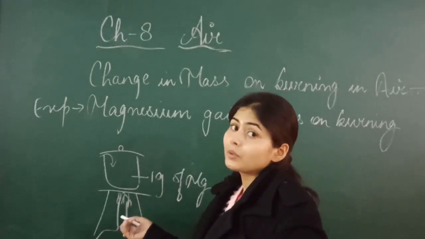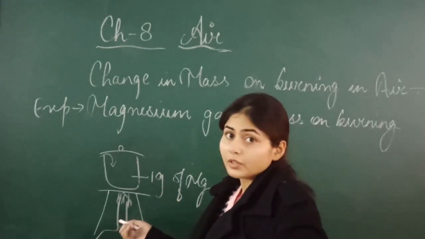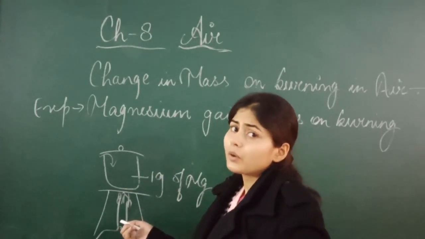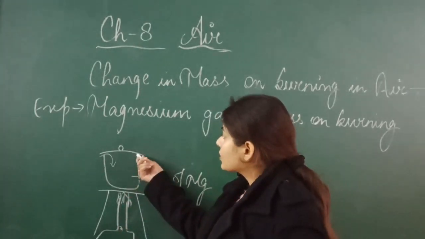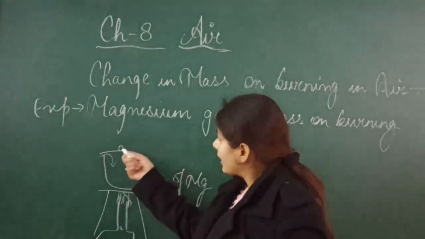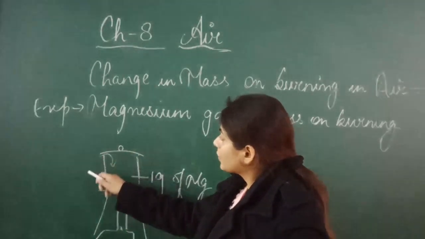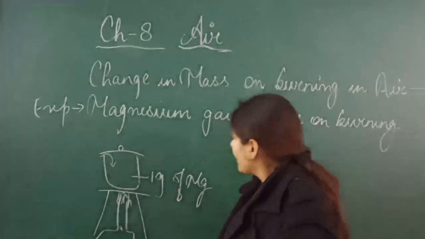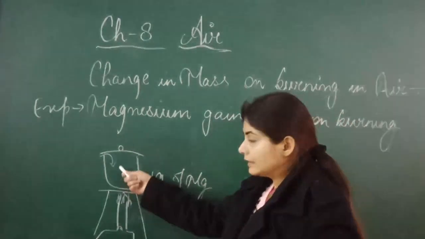A substance will burn only in oxygen. If oxygen or air is not present, the substance will not burn. So I have not closed the lid completely. I have left a space so that air will come slowly into this container. So the magnesium will burn in the air.